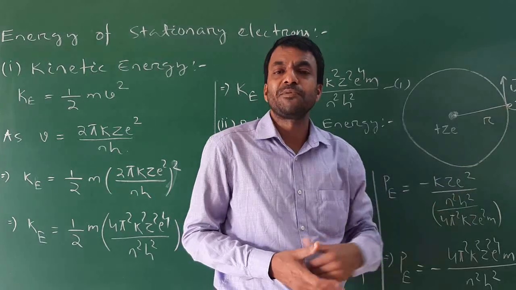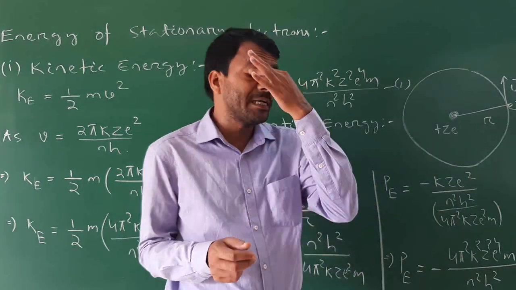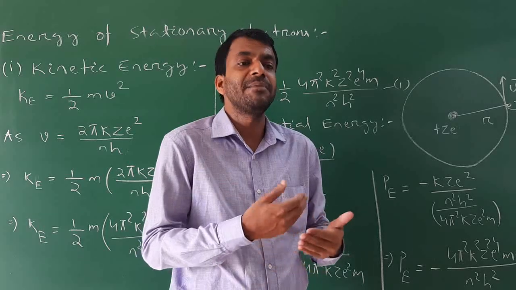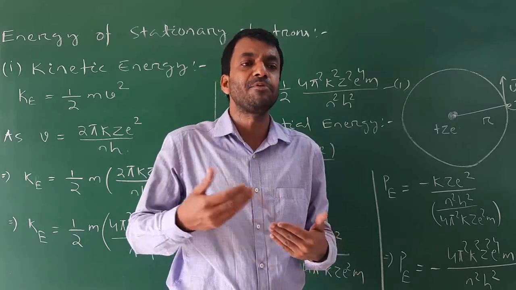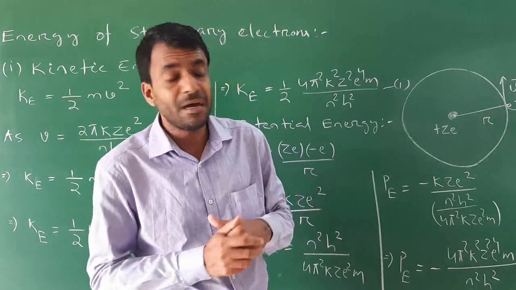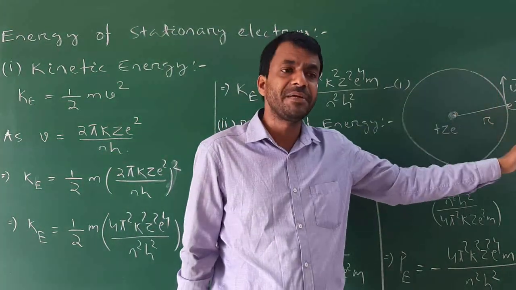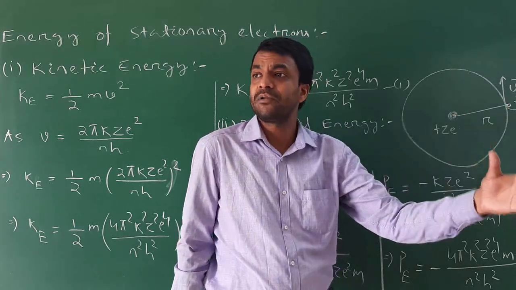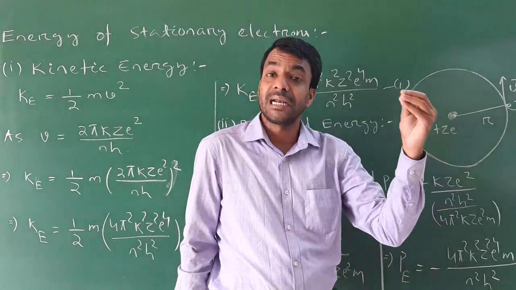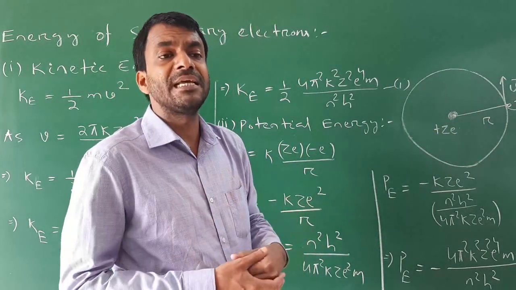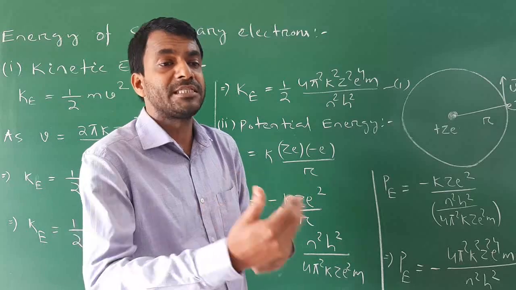Why does it possess potential energy? According to the definition of potential energy, the energy possessed by a body due to its specific position is known as potential energy. Here, the electron has a specific position, but the electron is a charged particle and it revolves around another charged particle, the nucleus. Therefore, the potential energy here means electrostatic potential energy.